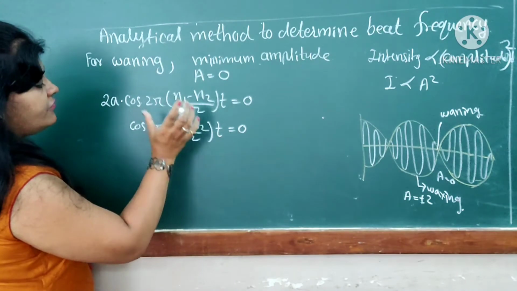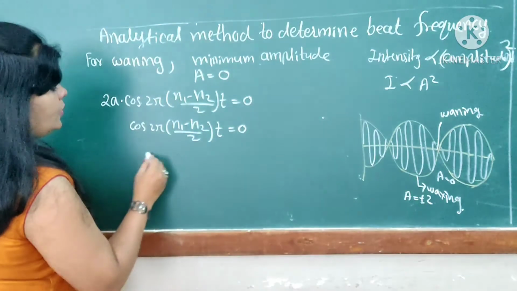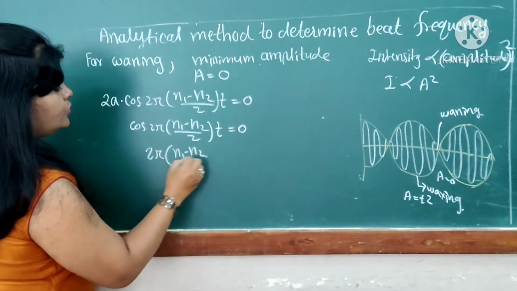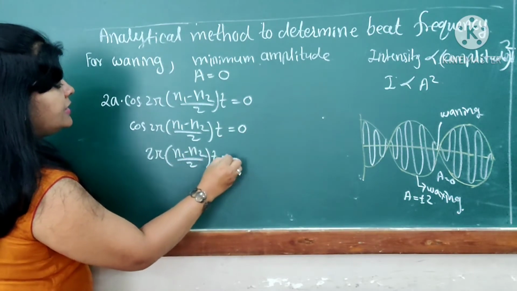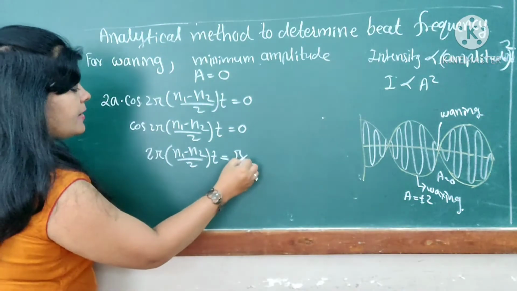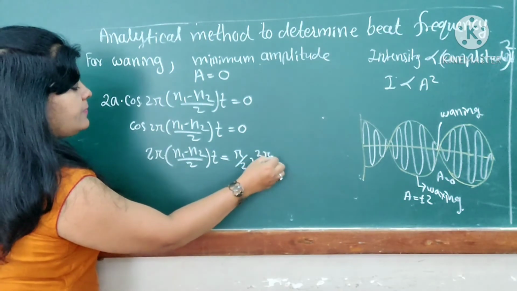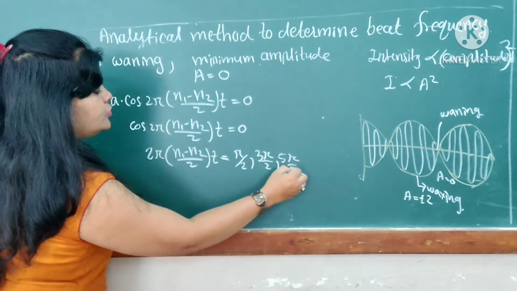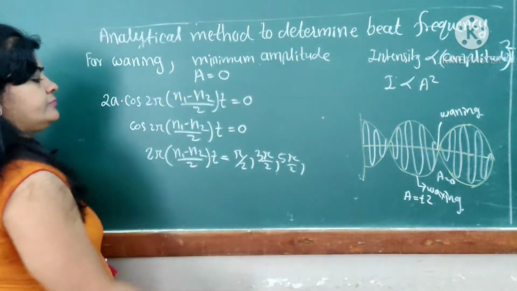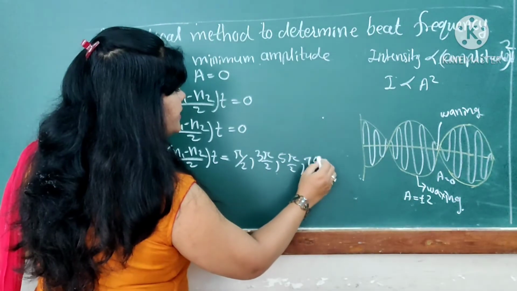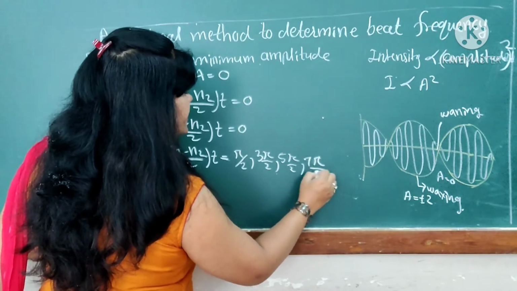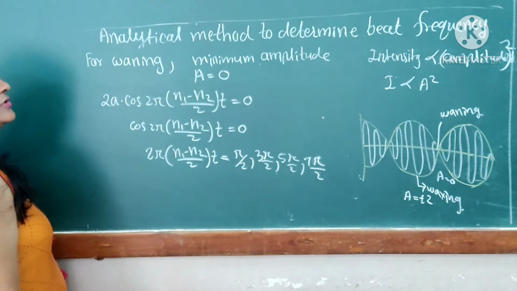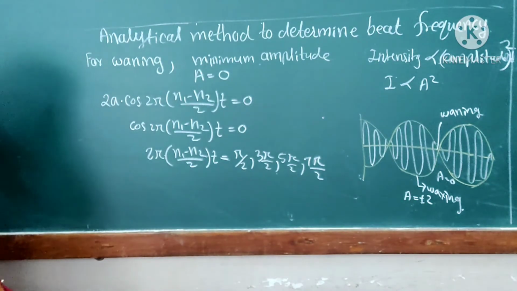When this cos angle is 0, we know that the angle (N1 minus N2) divided by 2 into t is equal to pi by 2, 3 pi by 2, 5 pi by 2, 7 pi by 2. Definitely we can get the cos function equal to 0 for this angle.